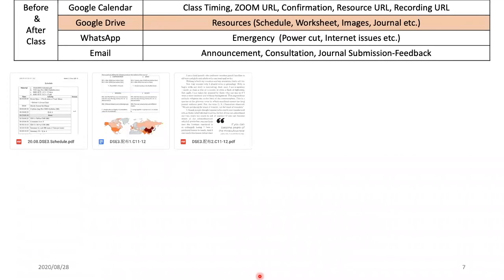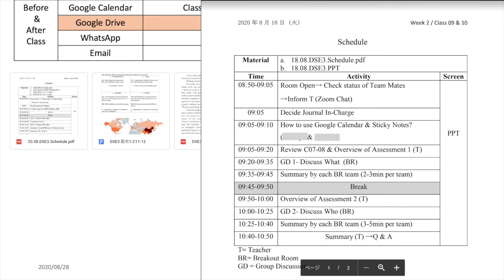But when students come in late, obviously they won't be aware of where we are in class, and that disrupts the flow of the class. So one way I thought of doing it is to have a schedule, which helps because they can come in at any time. This is where they can know what we are going to do in each part. I'll just tell them, okay, we'll decide the journal in charge here. So even if a student comes in at around, let's say, 9:50, they'll know where we are in the class.